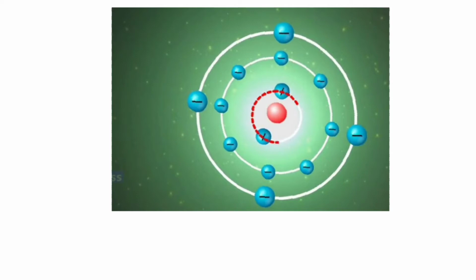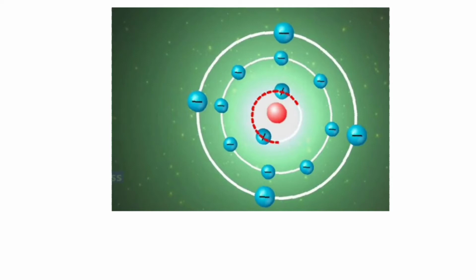say from this orbit to this orbit, from the inner orbit to the outer orbit, it will absorb energy equal to the difference of its energy levels.